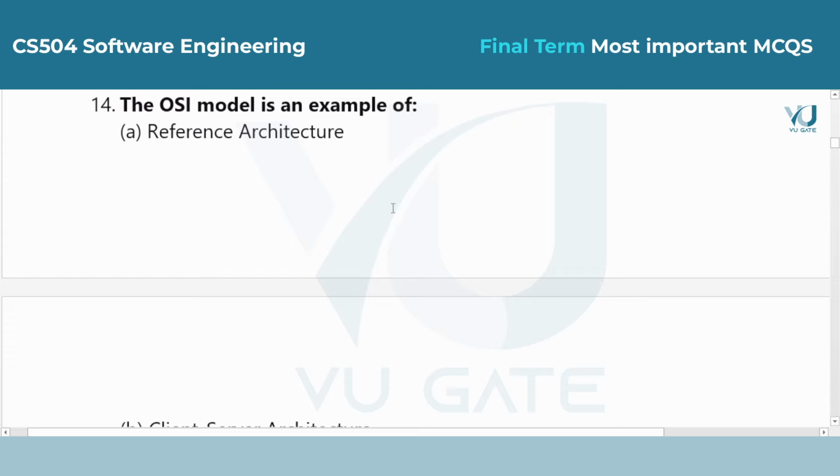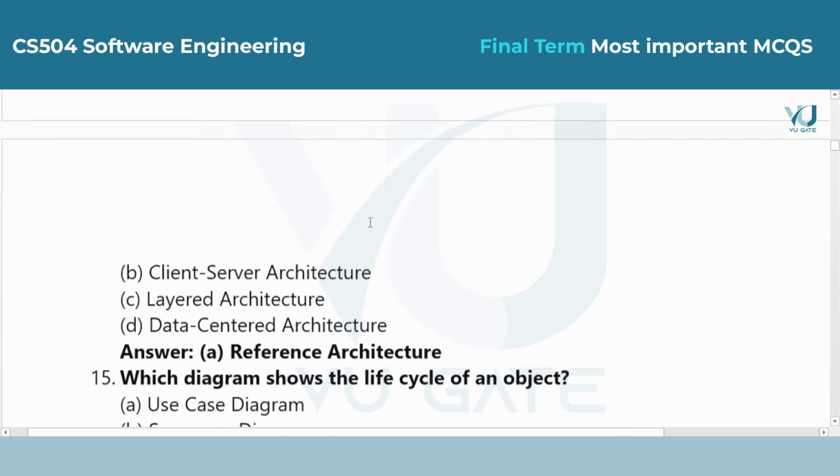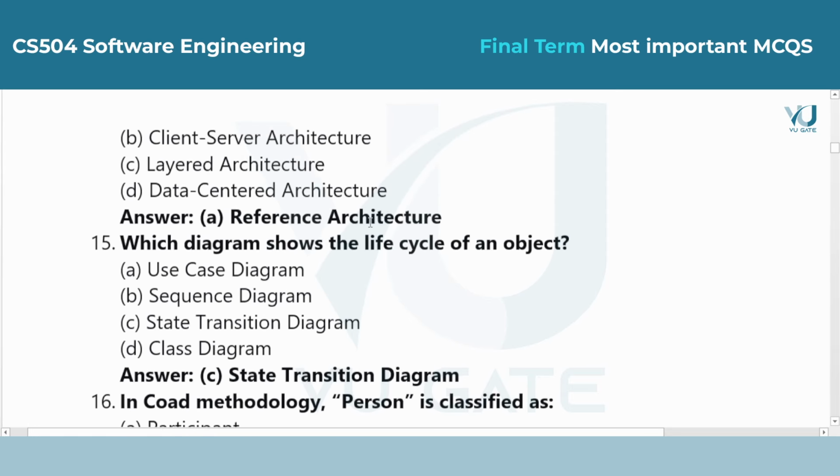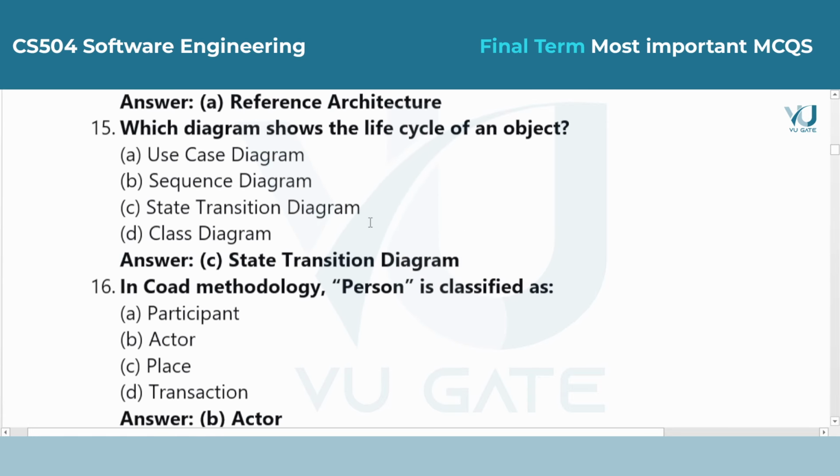Question 14. The OSI model is an example of. Answer is option A, reference architecture. A reference architecture provides a template or a standard that other systems can follow. The OSI model sets the standard for how different computer systems communicate over a network.